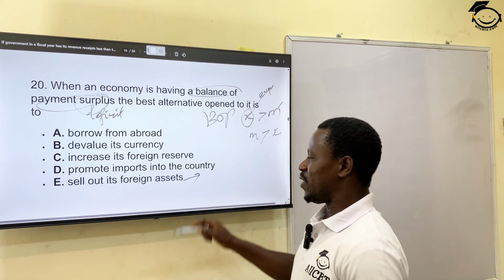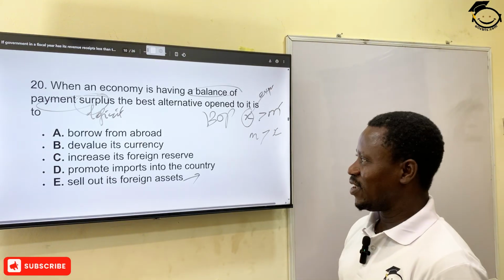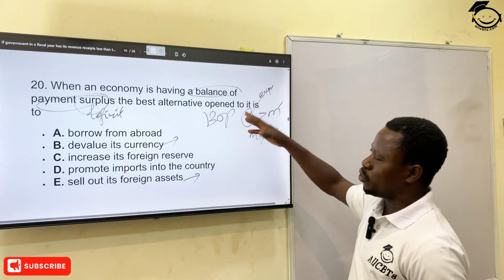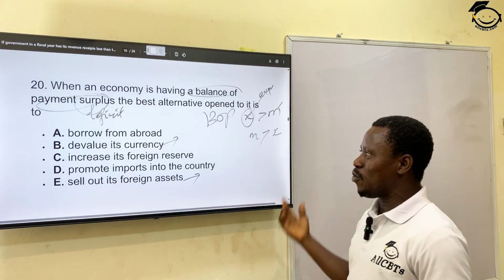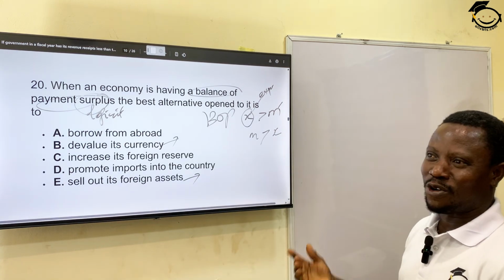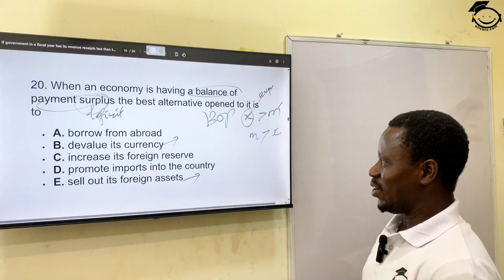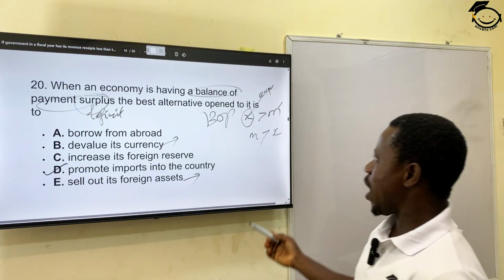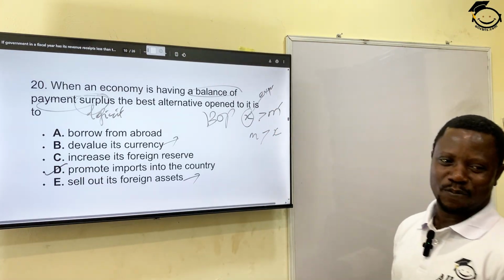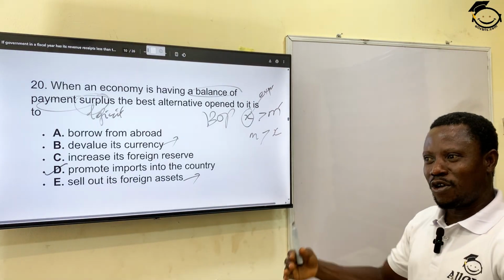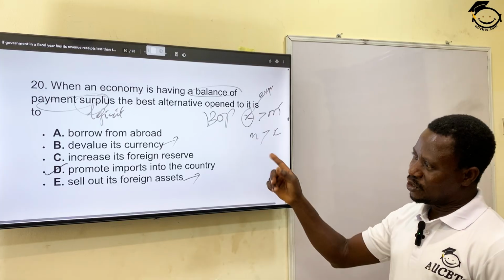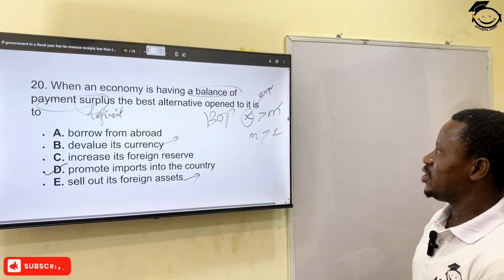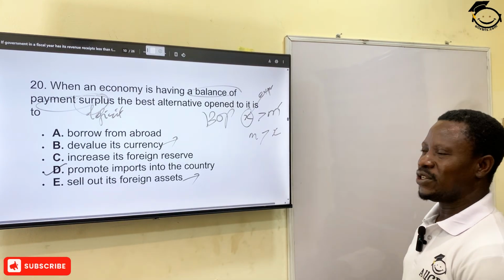You sell out foreign assets when there's a need for money. But now you have more, so why do that? You devalue your currency when you attempt to increase your export, to make your product cheaper so as to encourage export. But if you don't have what to export, like Nigeria, then devaluing your currency may not work for you as economic policy. All right? So the best option here is promote import. Why? You already have excess exports. So you promote more import so as to come to a level of balance in your payments. So the most correct answer there is D, promote import into your country. By so doing, you pay more and add more technological advantage to the country.